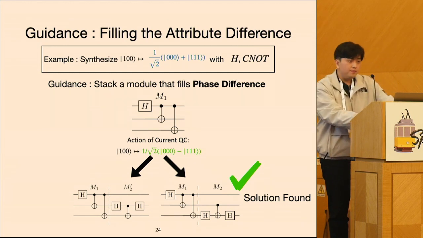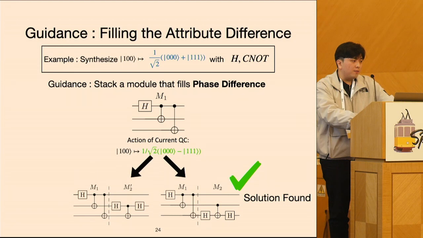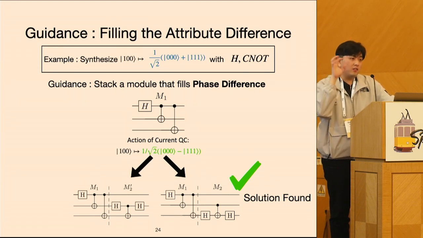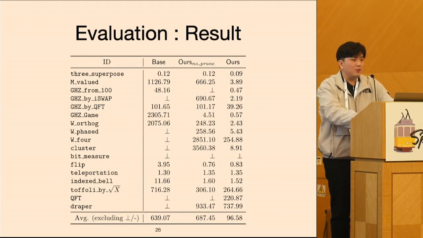How do you choose between them? Do you have some heuristic? Of course, if there are multiple I/O specifications, there could be multiple kinds of attribute differences. But I chose one of the most frequent differences as just a simple heuristic. But yeah, that's a simple heuristic. But anyway, it works. So thanks.